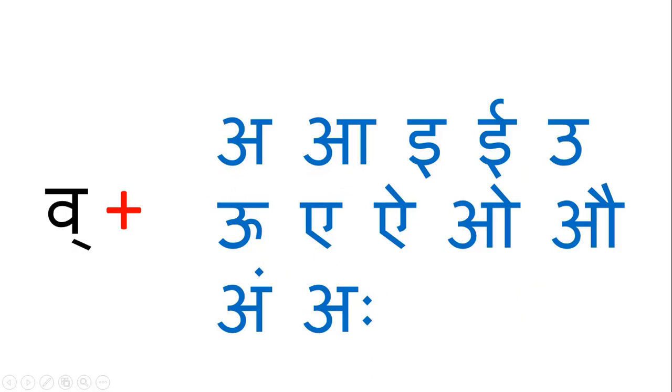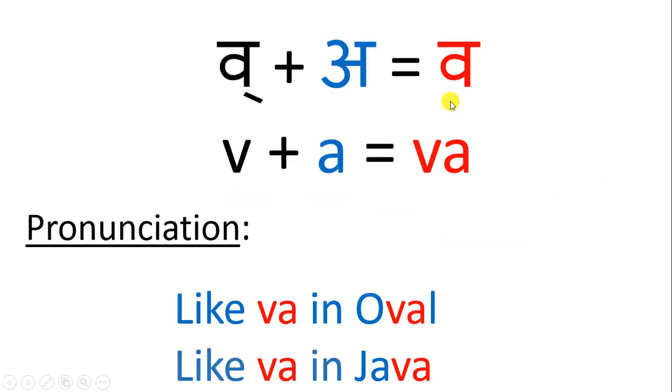Okay, so let us start with the first sound, V. You get this sound V when you add V to A. V plus A equal to V. V is pronounced like VA in oval, O-V-L, oval. And like VA in Java. Okay. Now let us see how to write V.